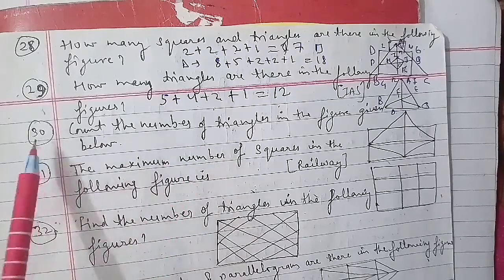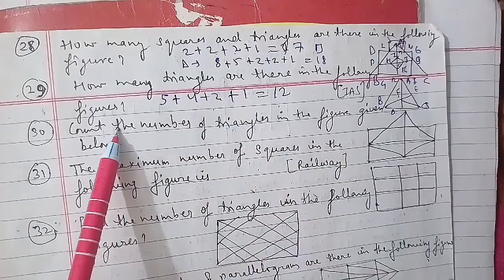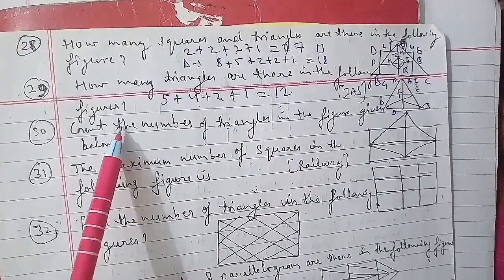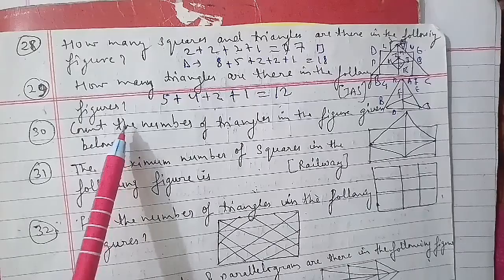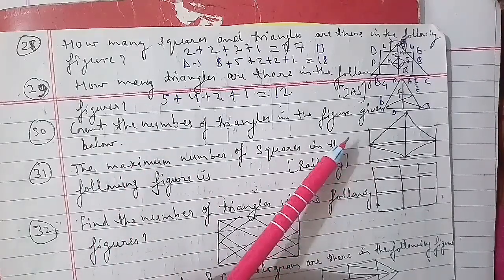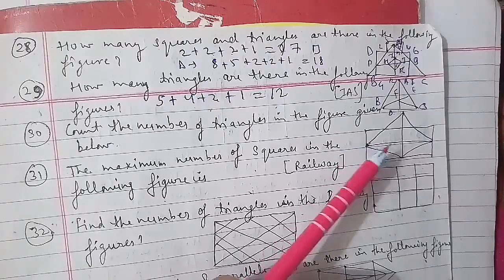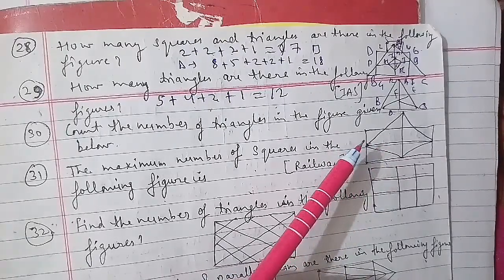First we have to label it, which is A, B, C, D, E, F, G, H, I and J.